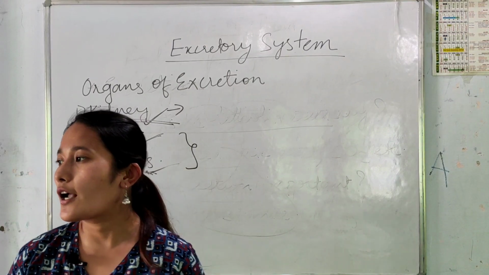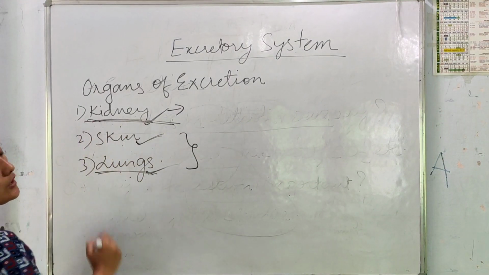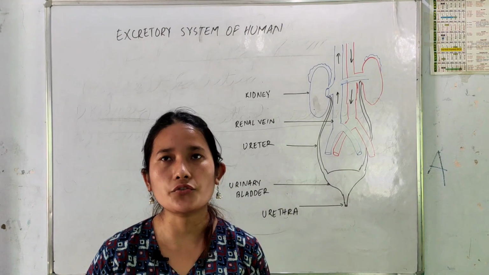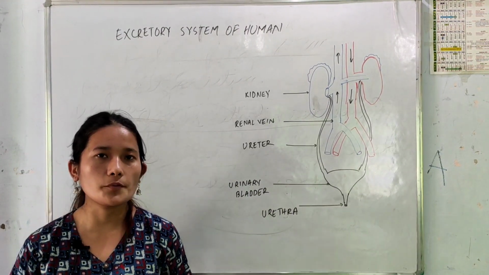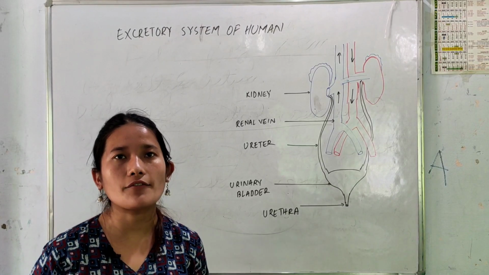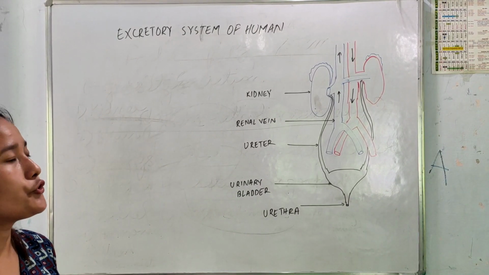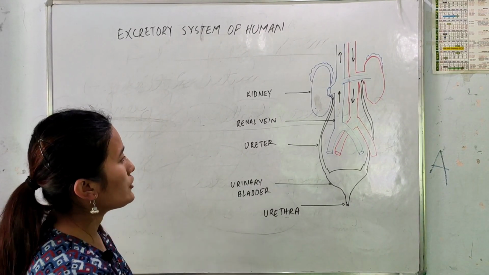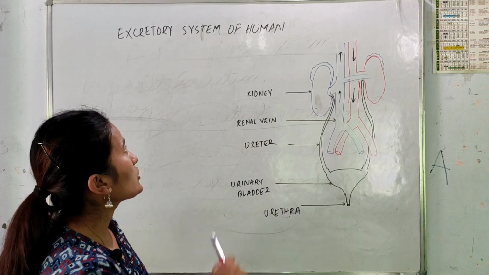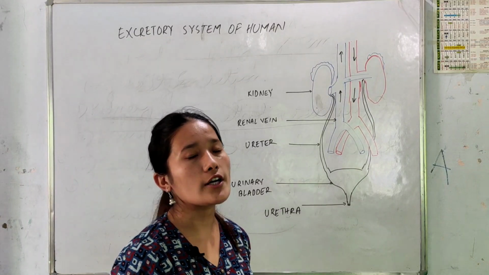So in this class, we will be dealing only with the kidney. Your main topic, that is the structure of kidney and urine formation, we will be discussing later on. Before that, you need to have an idea about the different parts of the excretory system of humans. As you can see in this diagram, this represents the excretory system of humans, also known as the urinary system or renal system.